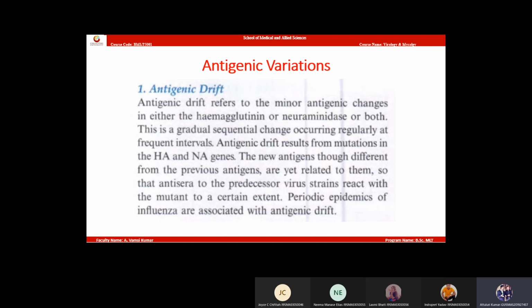Is it clear, everyone? Shall I move? Okay. Antigenic drift. Drift means minor change, whereas shift means entire shift of antigen. Drift will cause periodic epidemics. Epidemics occur due to drift, whereas pandemics occur due to shift. Epidemics mean localized viral outbreaks that happen due to drift, minor change, whereas a pandemic occurs due to complete shift in the antigen. And drift will happen over a long time, whereas shift will happen spontaneously.